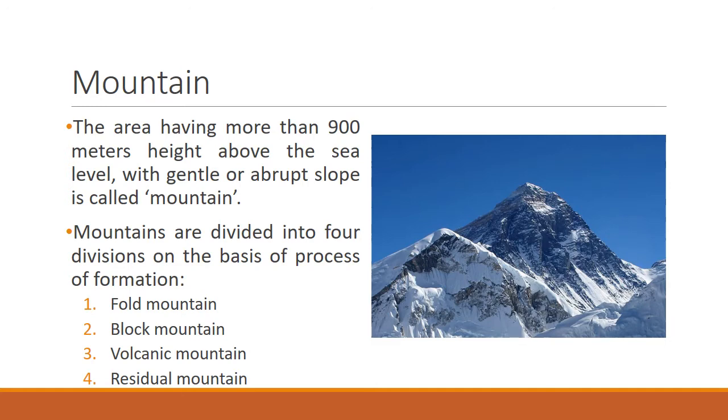So, based on their figure, shape or texture, we can say that mountains are divided into four divisions on the basis of their process of formation, on the basis of how they are formed, which were the actions in the origination of these mountains. The types of mountains based on their process of formation are fold mountain, block mountain, volcanic mountain and residual mountain. Let's study in depth about all these mountains.